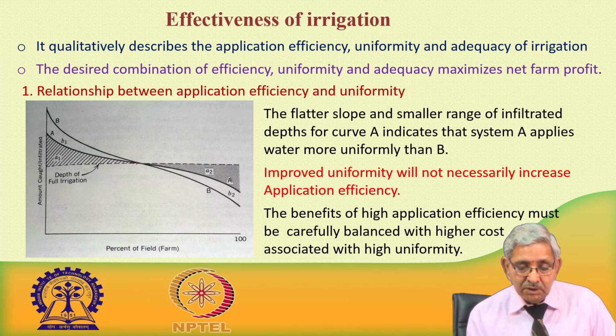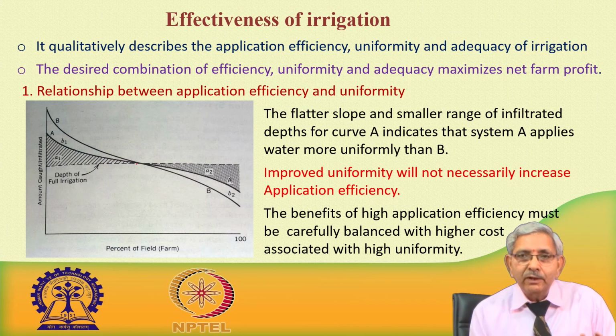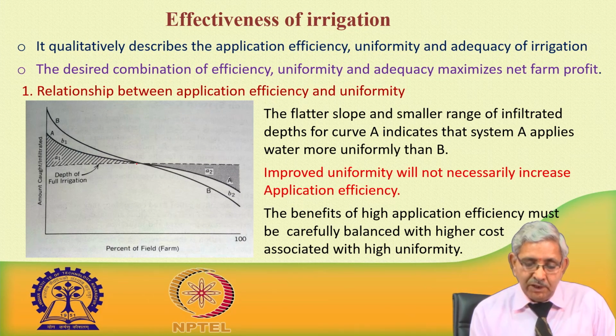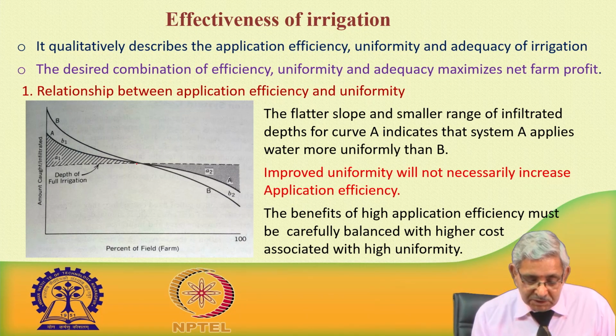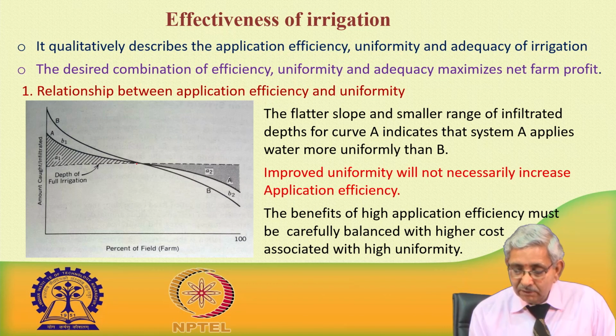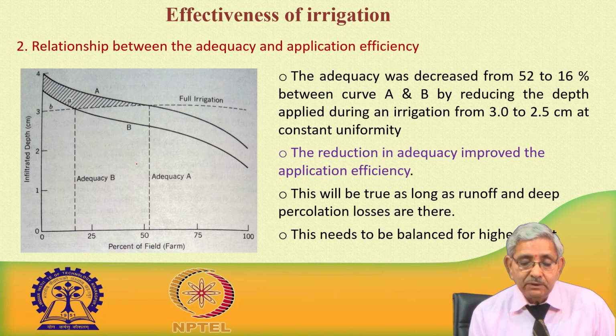There should be a proper trade off between these components. If proper trade off is not considered, then we will not get a good price value or net profit.